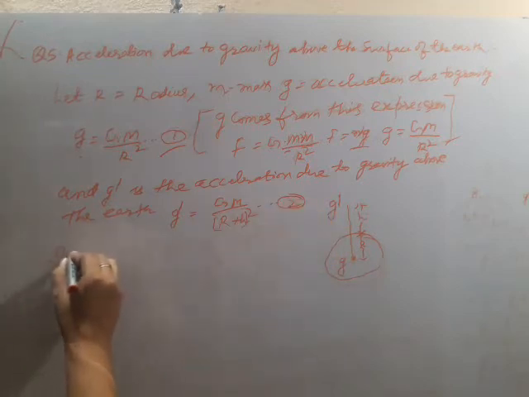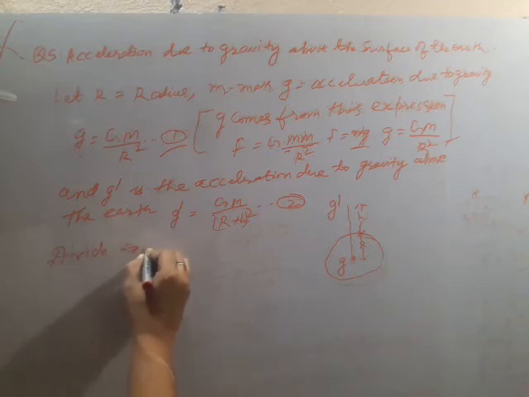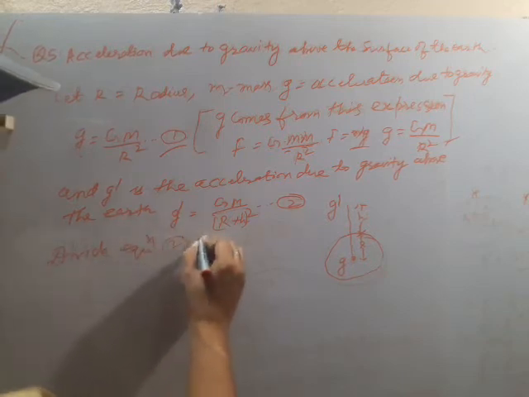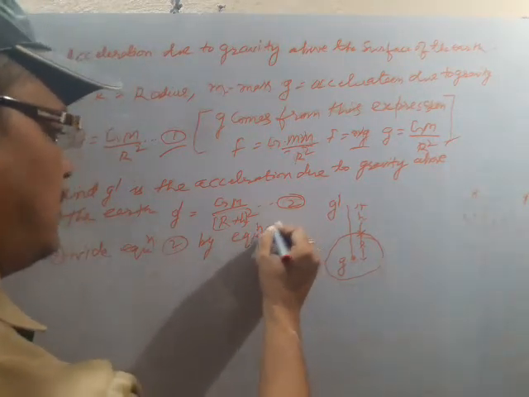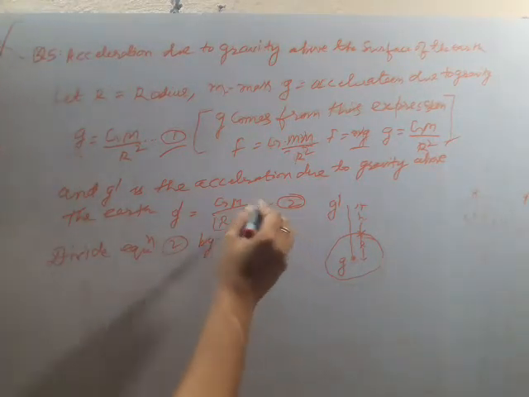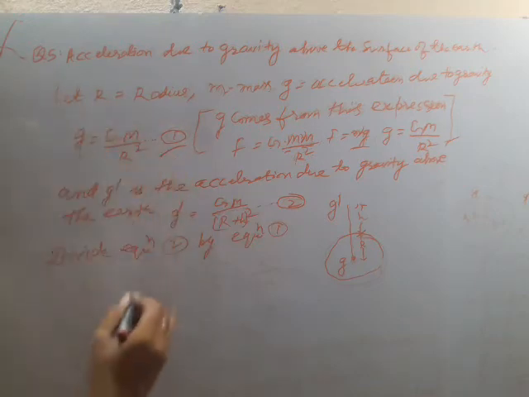Now it is a very simple thing, a simple division. Equation 2 should be divided by equation first.